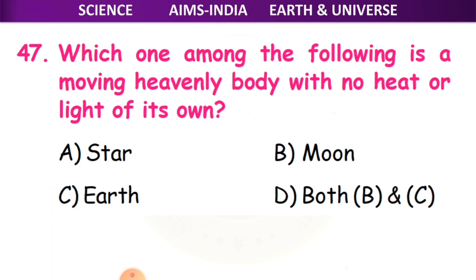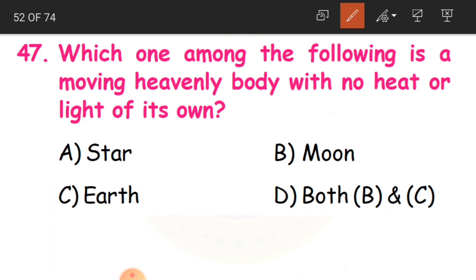Now, which one among the following is a moving heavenly body with no heat or light of its own? Here they have given four options.